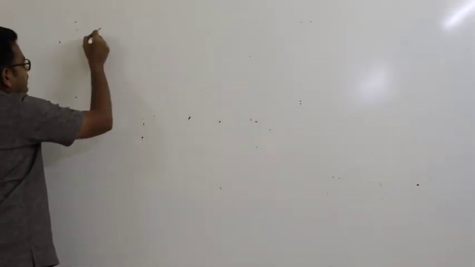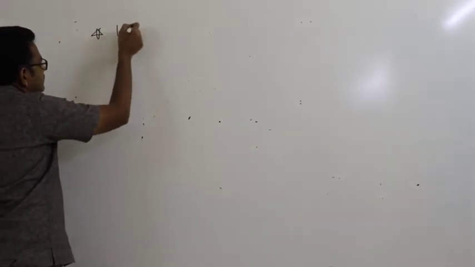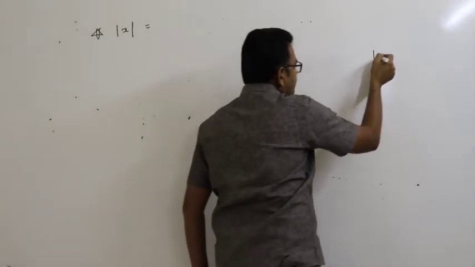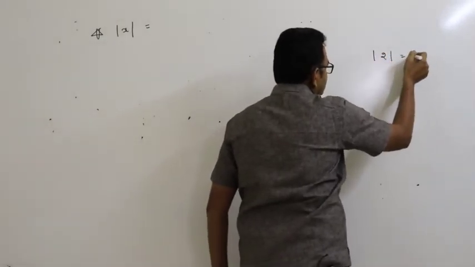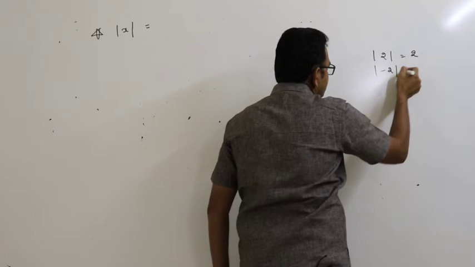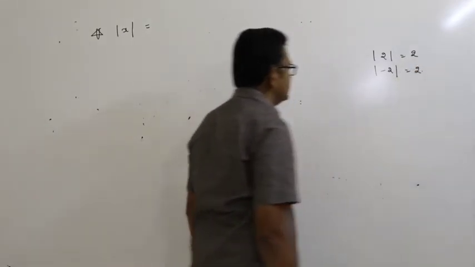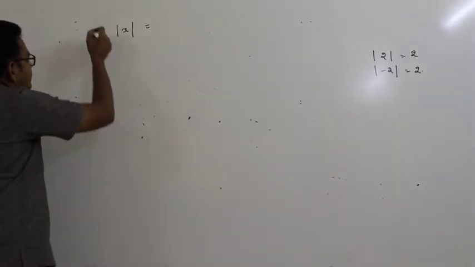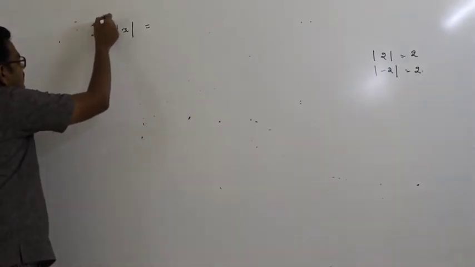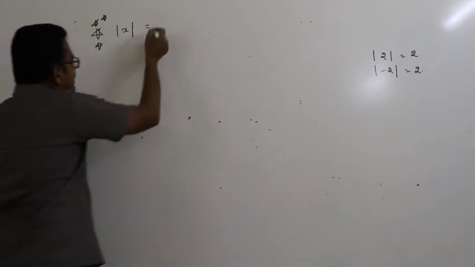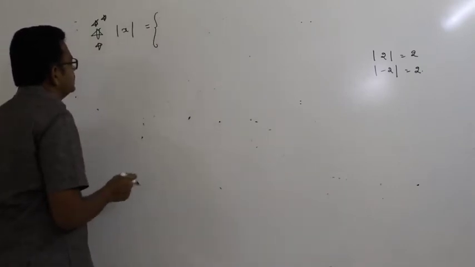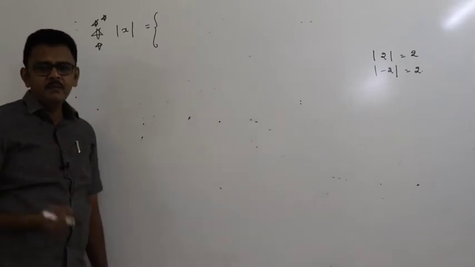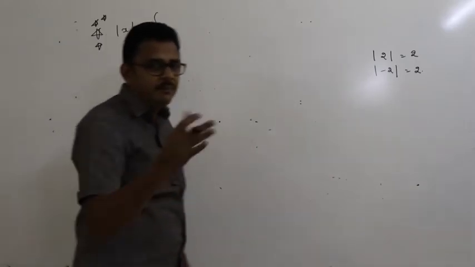It is an important point here, mod x. I think all of you know mod of 2 is equal to what? Plus 2. Mod of minus 2 is equal to what? That is also a positive number, that is plus 2. So mod x has a very important role. Mod x is nothing but a baby. It may be male or female.